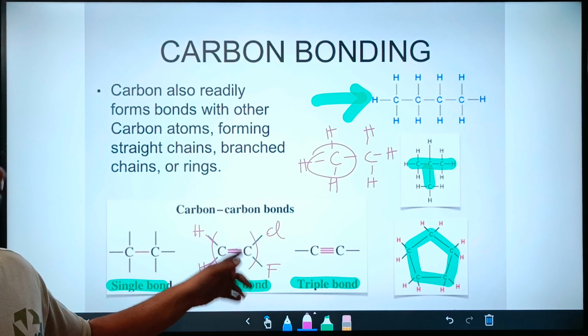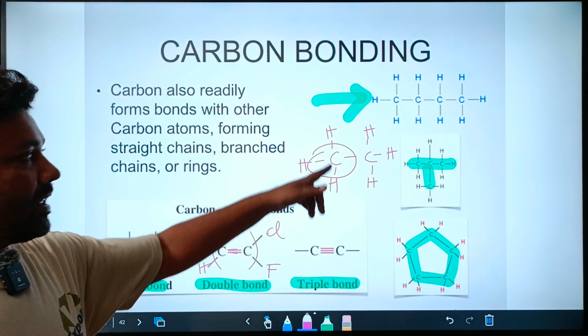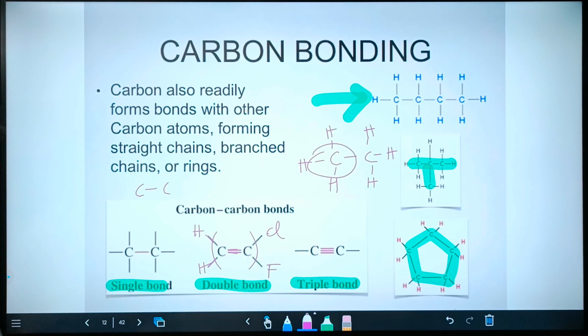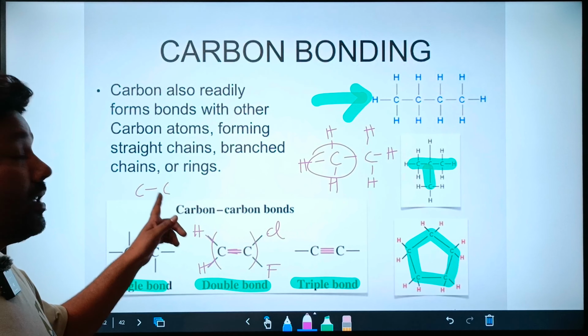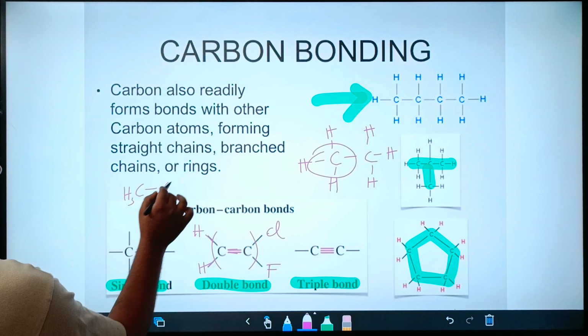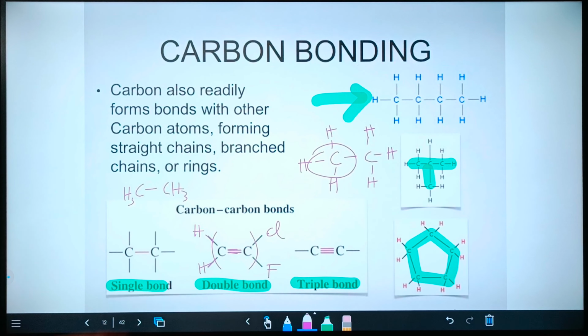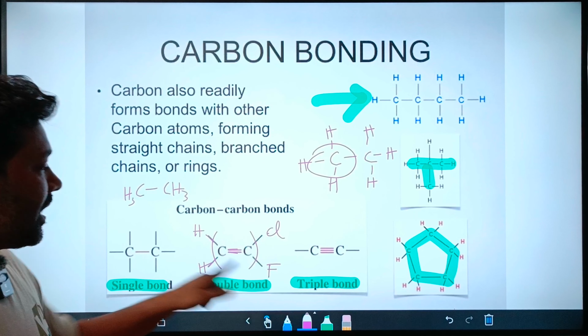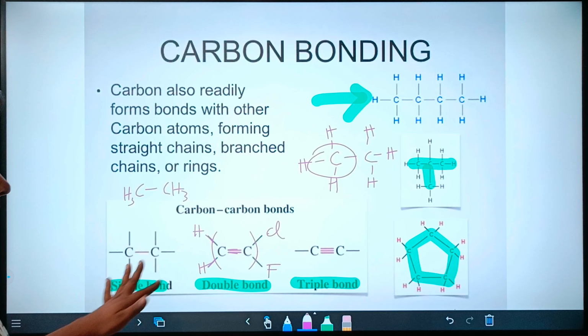So when bonds are free, anything is attached. But like here, when I write single bond C, the bonds are not shown free. Mind it, here the bonds are not shown free. So by default, there are 3 hydrogens. And when bonds are shown free, that means anything can be attached over there.